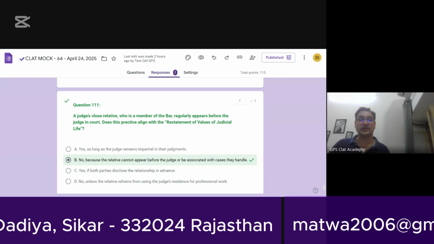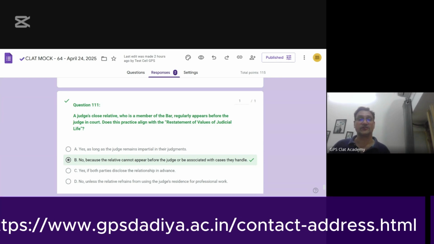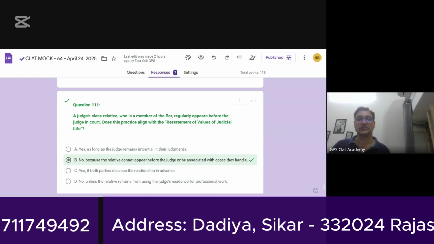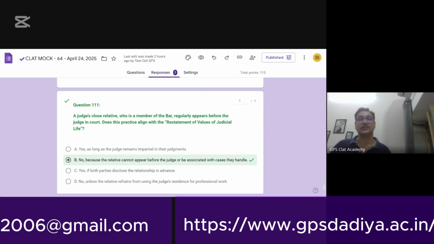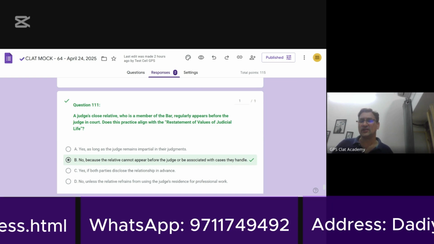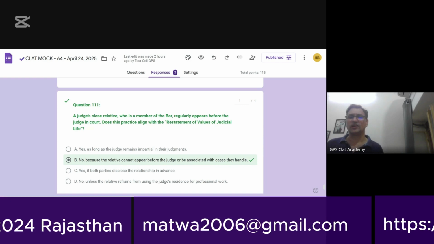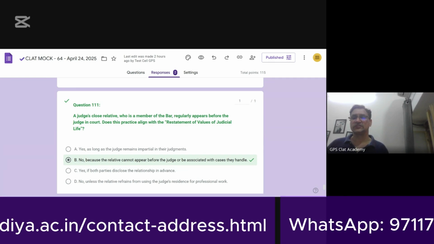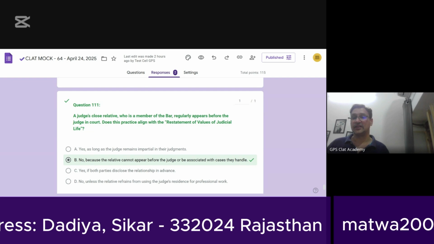Then 113, a judge is offered an expensive gift. You have answered this correctly based on your reading of the passage, so I need not elaborate on this. Next, a retired judge known for his landmark judgments decides to publish a book called Legal Philosophy. Does this activity align with the restatement of values of judicial life? Publishing books, judges are allowed to do that. There's nothing wrong with that. That is a scholarly thing. That is a very creative thing. There's nothing in the statement of values which prohibits that kind of thing. Then 115 is also correct, and that is the last question.